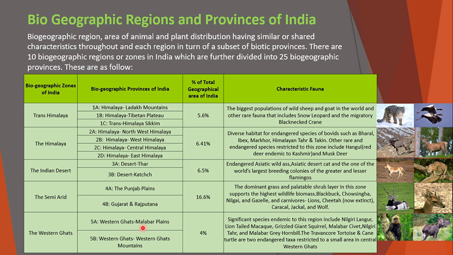Western Ghats, it is two parts, the Malabar plains and Western Ghats mountains. It is about 4% of the geographical area of India. Significant species endemic to this region include Nilgiri langur, lion-tailed macaque, giant squirrel, Malabar civet, Nilgiri tahr, and the Malabar grey hornbill. The Travancore tortoise and Kemp's turtle are the two endangered taxa restricted to small areas in the Western Ghats. Okay.